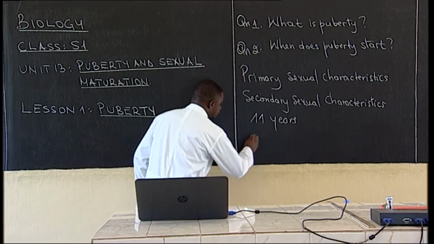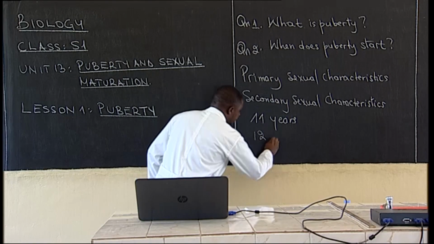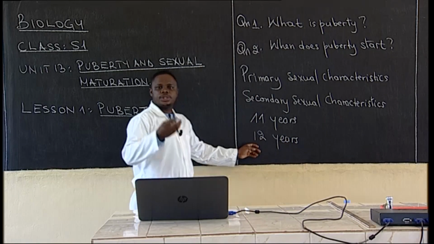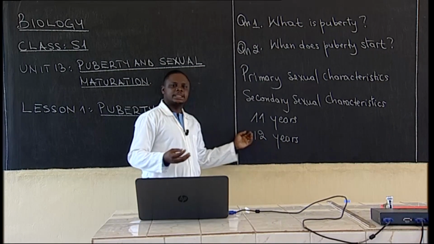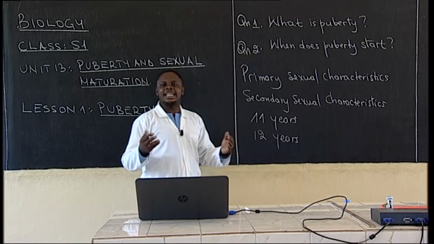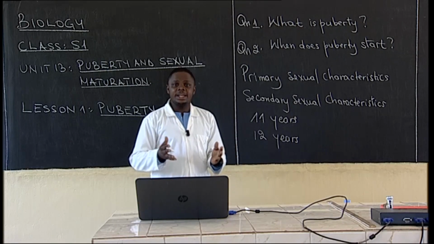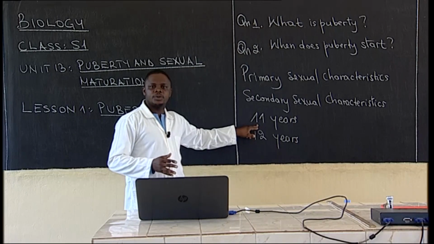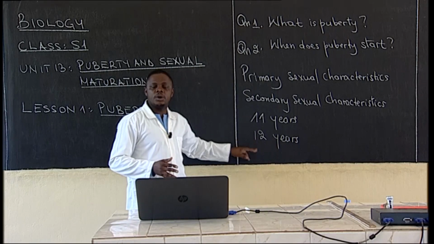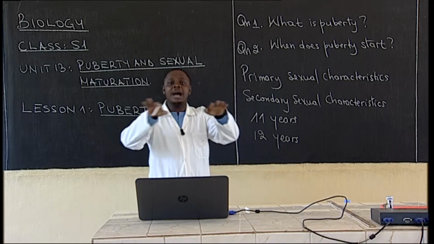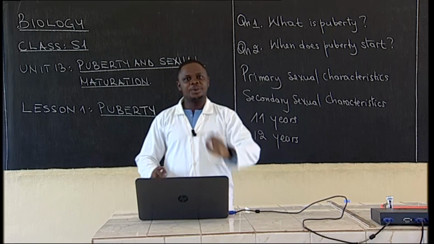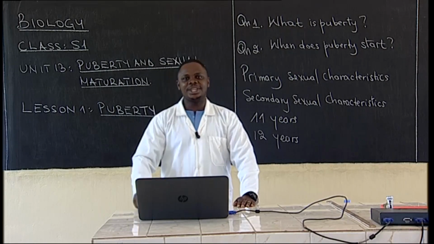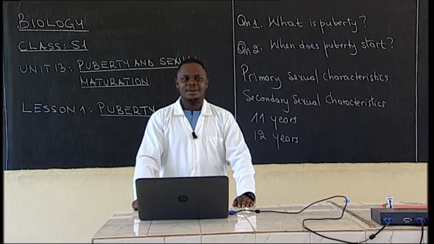And for the case of boys, the average age is 12 years, meaning those whose puberty stage starts at 9, that is slightly early compared to the average age. 11 years for girls, 12 years for boys. These are the average years. I hope you know what average means in mathematics, or even when you're finding the mean in mathematics.